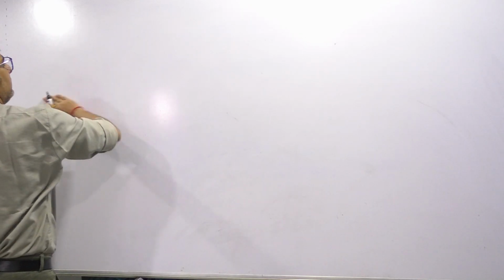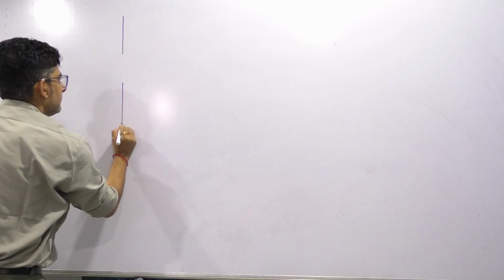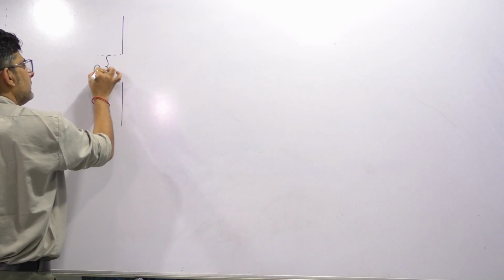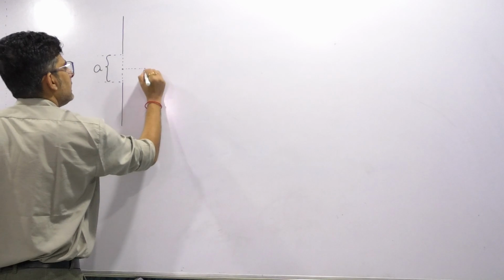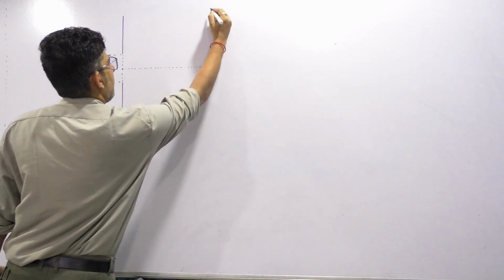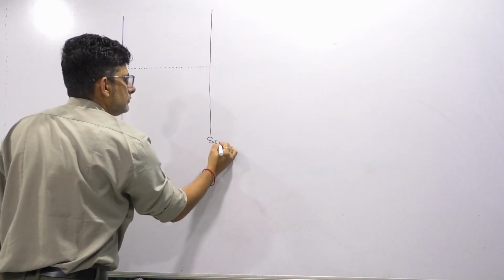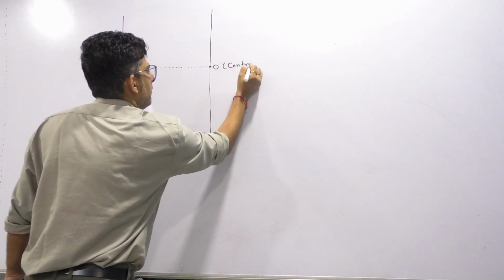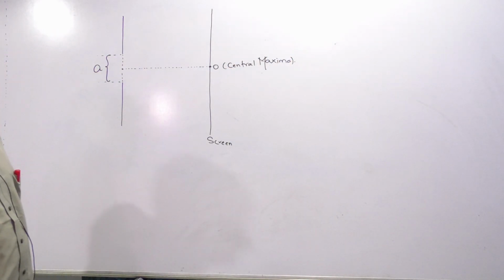So you should know regarding diffraction by the diagram. Diffraction when we consider due to a single slit, this is the width of the slit, they have given as a. Now here also, from the center of the slit we consider the angle, as in YDSE as well as in diffraction. Now here on the screen, this point O is the central maxima of the diffraction.